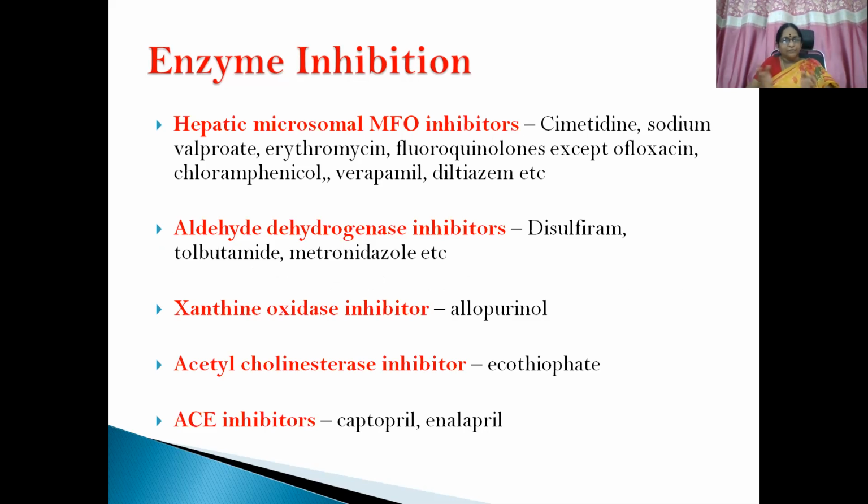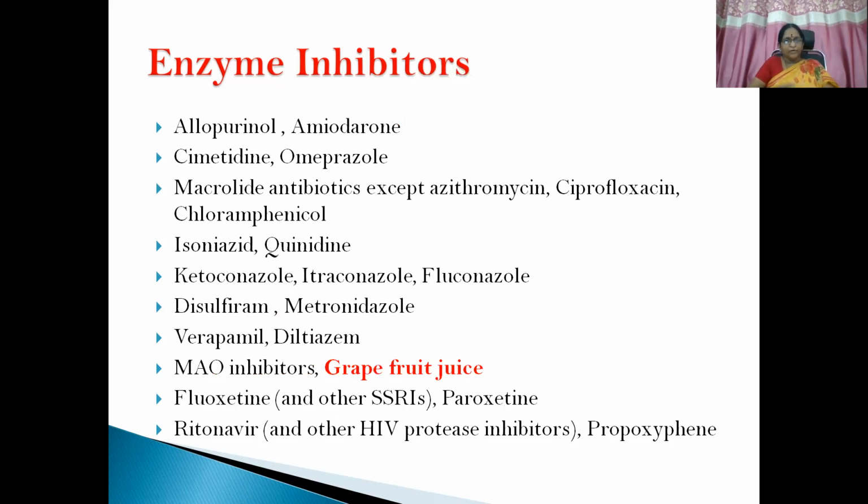So we have enzyme inhibition with various sorts of enzymes, like hepatic microsomal MFO inhibitors. Examples are cimetidine, sodium valproate, erythromycin, fluoroquinolones except ofloxacin, chloramphenicol, verapamil, diltiazem, etc. And aldehyde dehydrogenase inhibitors, examples are disulfiram, tolbutamide, metronidazole, etc. Xanthine oxidase inhibitor, allopurinol; acetylcholinesterase inhibitor, ecothiopate; and angiotensin converting enzyme inhibitors, captopril and enalapril. So we have so many molecules as examples of enzyme inhibitors.